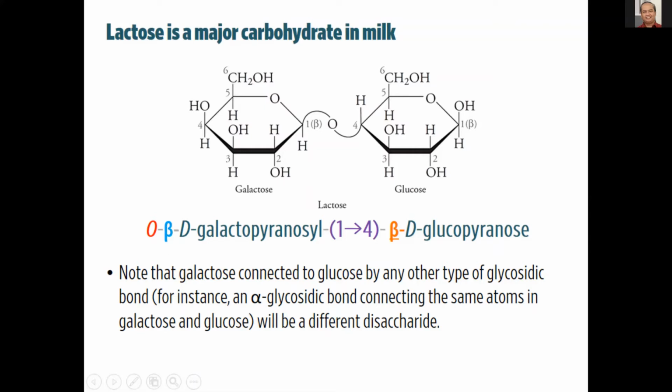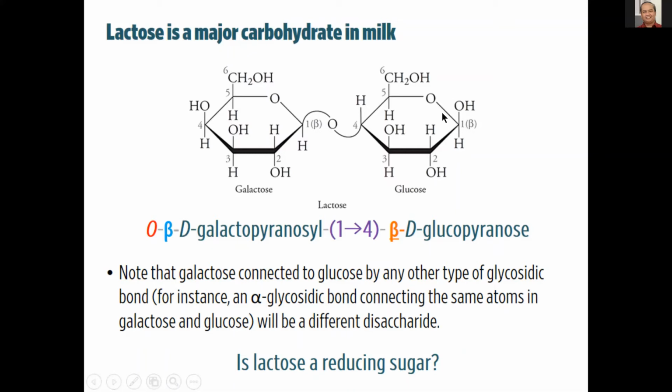That will not be lactose anymore. So lactose in particular is this structure here. So is lactose a reducing sugar? Yes, because technically you have a free anomeric carbon here.